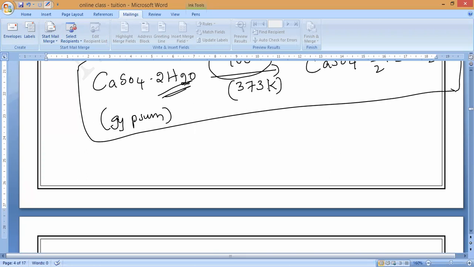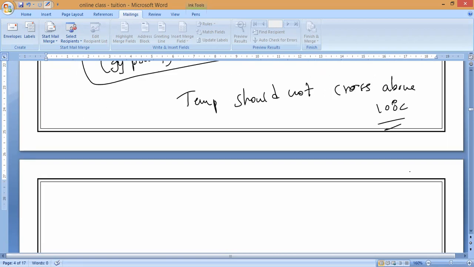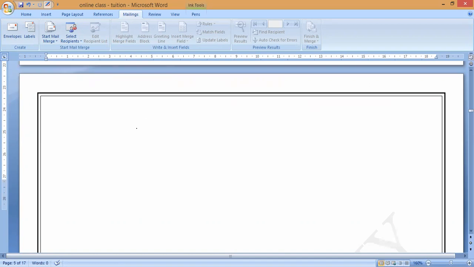So the temperature should not go above that. Understand? All of you remember that the temperature should not cross above 100 degrees Celsius. So we have to balance this perfectly. So why? What is the reason? The reason you have to write is: because what will happen if it is heated?